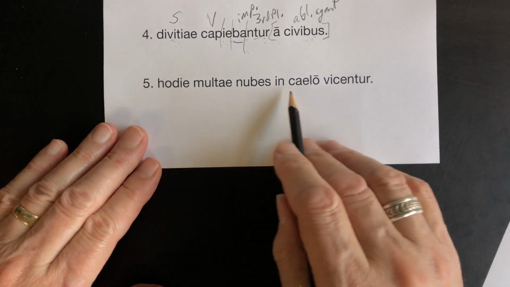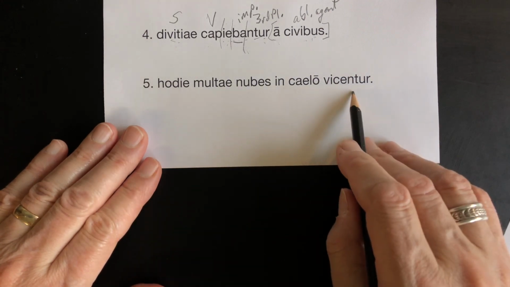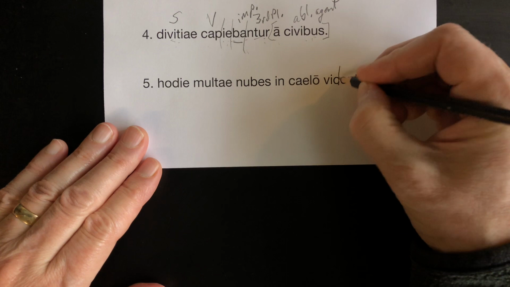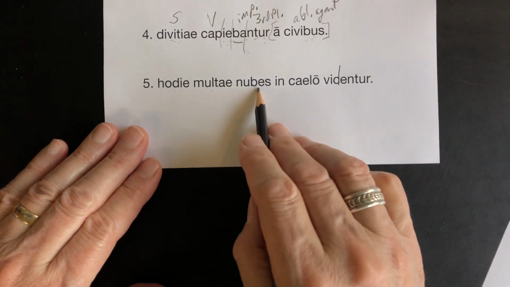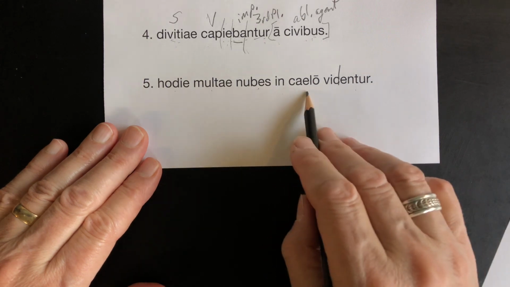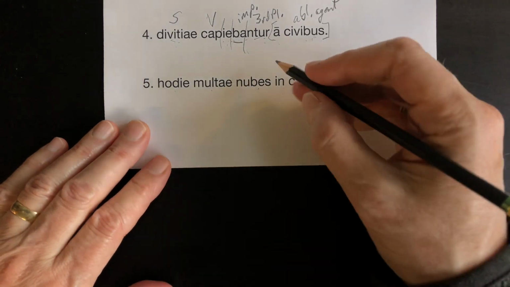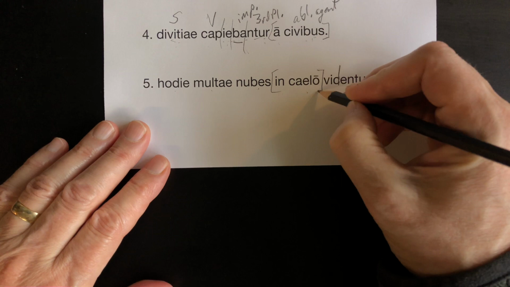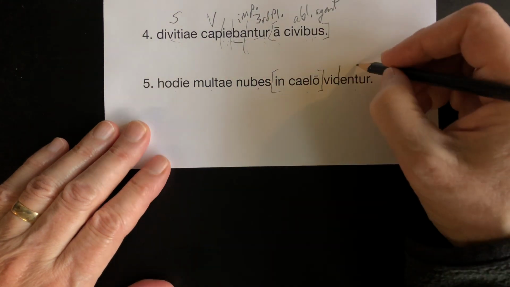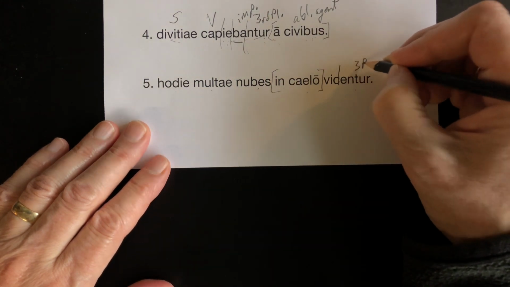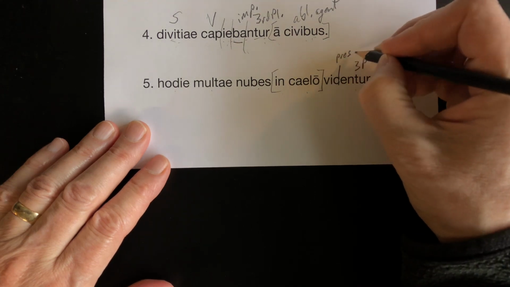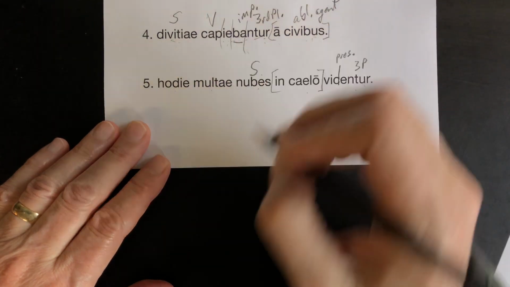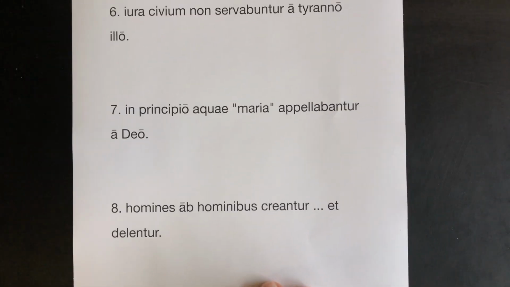Hodie multae nubes in caelo videntur. Oops, that should be videntur. Sorry about that. Today, many clouds are seen in the sky. Simple sentence there. A little chunk there that gets a couple of words out of the way. This is third plural, ntur, present. And here's your subject. All right, we're moving on to 6 here.